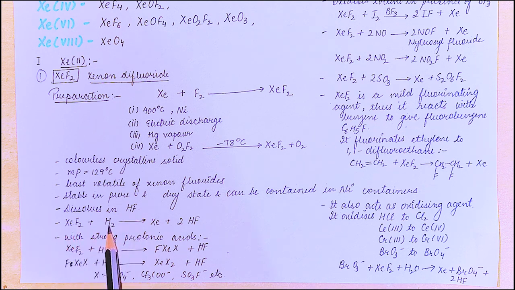Xenon difluoride plus hydrogen gives xenon plus 2 molecules of HF. It gives substitution reactions with strong protonic acids. XeF2 plus HX gives FXeX plus HF.